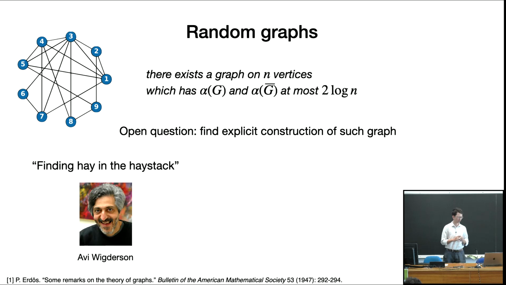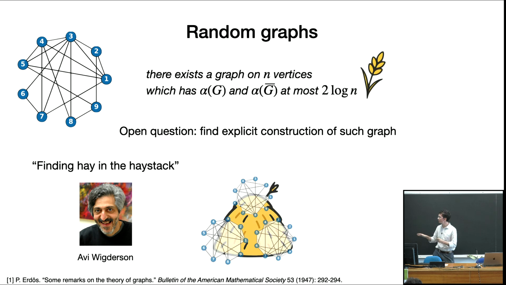I like this quote by theoretical computer scientist Avi Wigderson that solving this open question is essentially finding hay in the haystack. Not only do we know that with positive probability the random graph will satisfy this, but even with high probability a random graph satisfies it. So if you sample a random graph, almost surely it will be a good graph without a large independence and clique number.